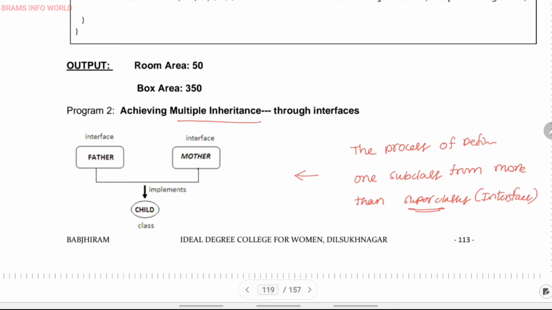See, there is an interface called father, there is an interface called mother, and child is derived from father and mother, and the keyword is implements, not extends. Okay, so let us see the program.